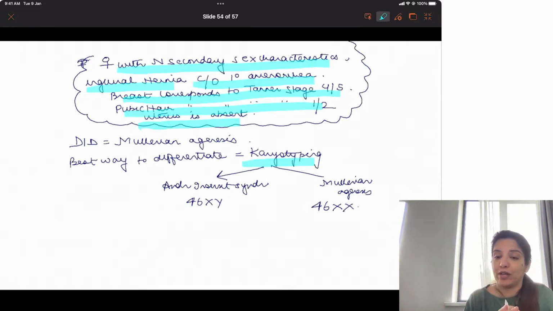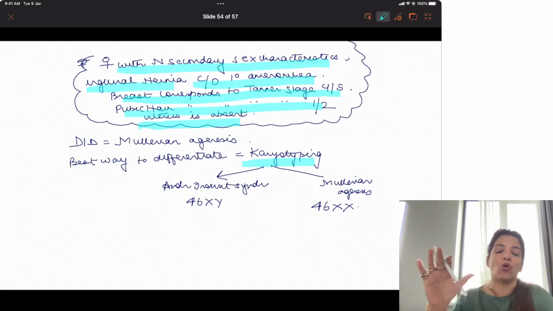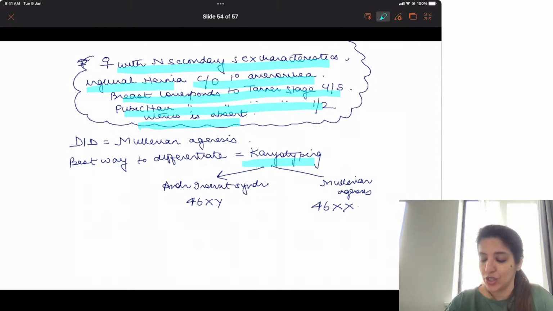So in this case, you know now what you are going to do. Because you did karyotyping, you came to know whether you are dealing with Mullerian agenesis or androgen insensitivity syndrome. Mullerian agenesis is 46XX. Androgen insensitivity syndrome is 46XY. Now as soon as we know I am dealing with 46XY, the first principle in treatment is I am going to let them be females.